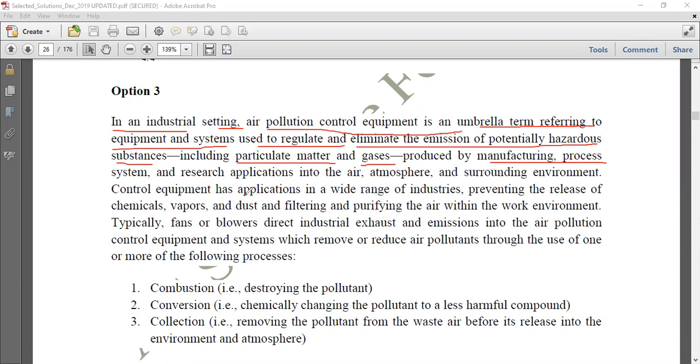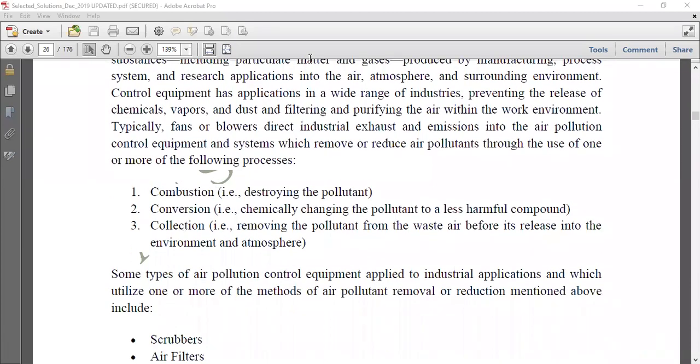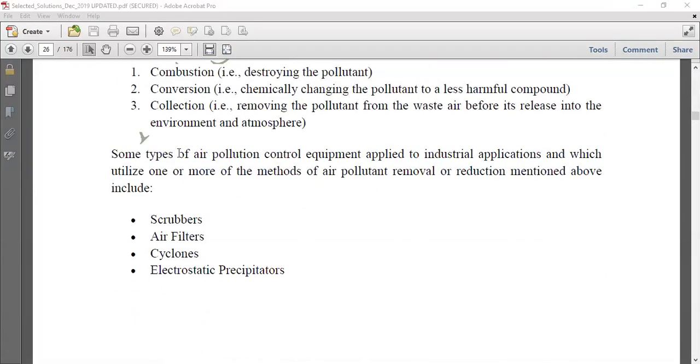These control equipment applications have a lot of variety, based on the process by which pollutants are handled. Combustion processes destroy the pollutant. Conversion processes chemically change the pollutant into less harmful compounds. And collection processes remove the pollutant from the waste air before it is released into the environment and atmosphere. So we have divided the ways to neutralize these pollutants into categories, and then we have different sorts of devices. A lot of devices are there, so we'll discuss them.